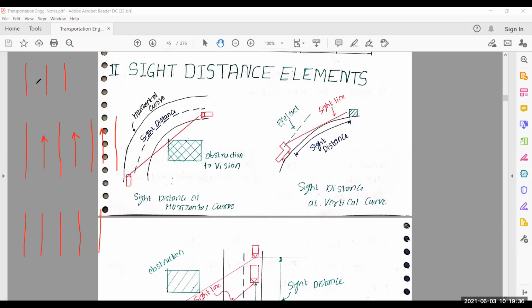Just see here. Here you see this is one lane because in one way traffic is moving. That means here is my vehicle and this way our traffic is moving. Also, if I consider a vehicle which is very big, this is my car and this is bus which is moving in this way. So when I discuss about width of pavement, I discuss about lane width.